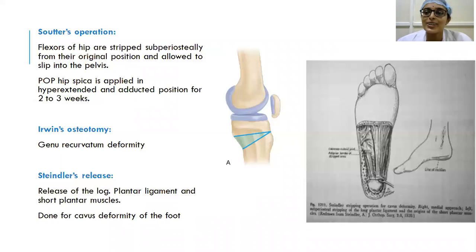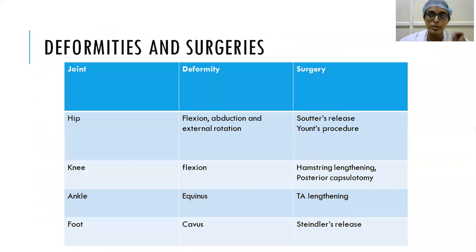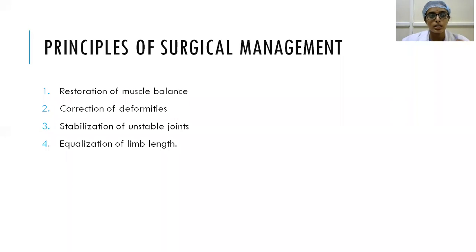So one thing which I want to tell you is, in case of these releases, different structure and tendon releases, if it is a dynamic deformity, you will do it. If there is muscle imbalance, if there is increased activity of certain muscle, you will do it. Suppose there are static deformities or fixed deformities, what will you do? You have to stabilize the joint. So in order to stabilize the joint, you will do arthrodesis. Arthrodesis is fusion of unstable joints. That is another thing. And first thing is, for restoration of muscle balance, we will do tendon transfers.